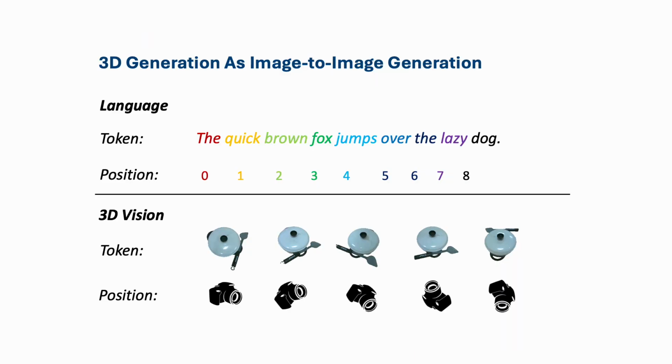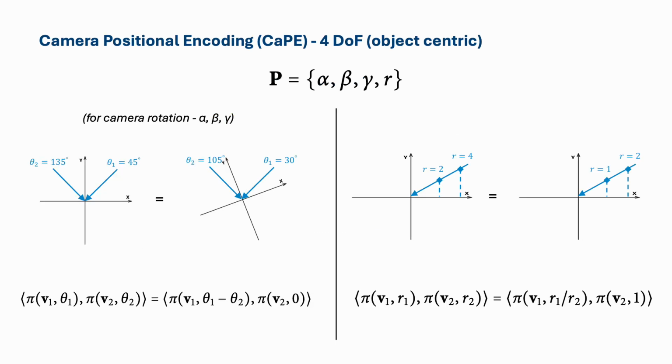Here, we present our method for encoding camera poses by formulating 3D vision purely as an image-to-image problem, similar to how transformers encode language as a sequence-to-sequence problem. In EscherNet, we encode 3D vision as a sequence-to-sequence problem as well. We consider each 3D scene as a set of 2D images, with the camera positions serving as the token positions. In the 4DOF object-centric case, we utilize a spherical coordinate system for representation. This includes 3 rotations and 1 translation along the view radius. In this system, all rotations and the translation are disentangled from each other.